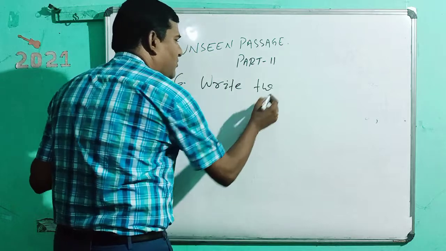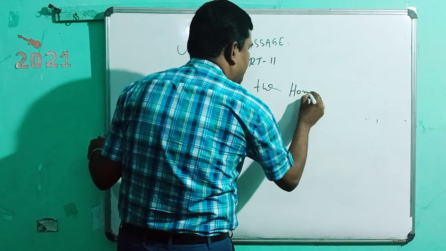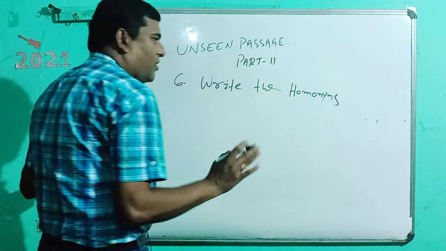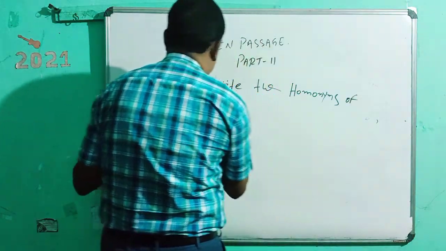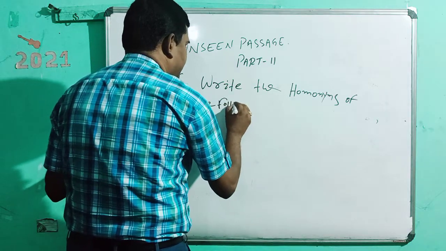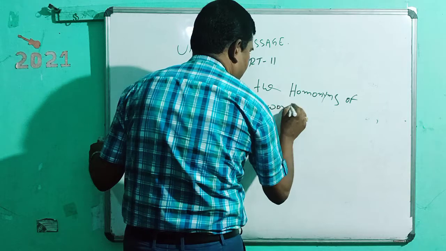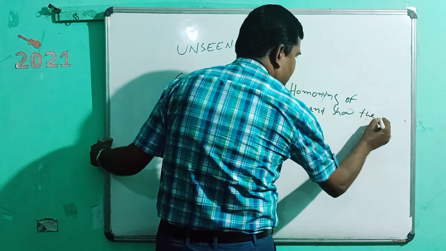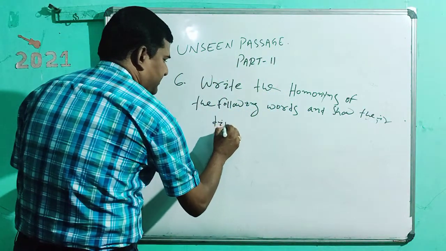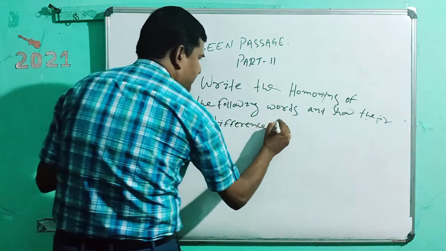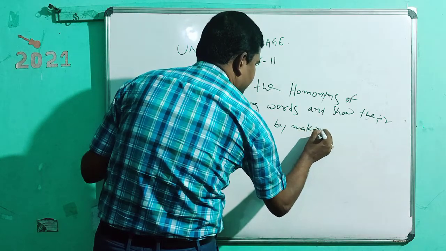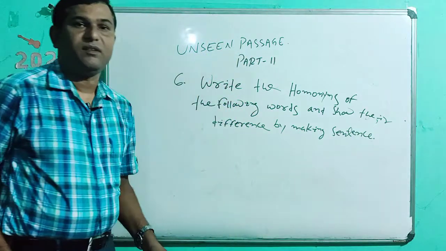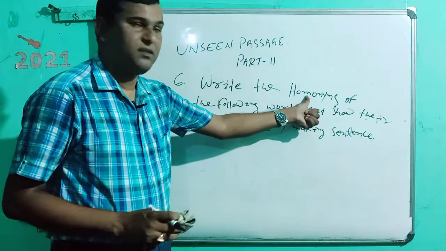Now, I am going to explain another formula, that is: write the homonyms of the following words and show their difference. First of all, you should know what the word homonyms means.